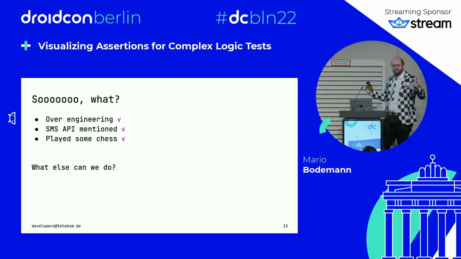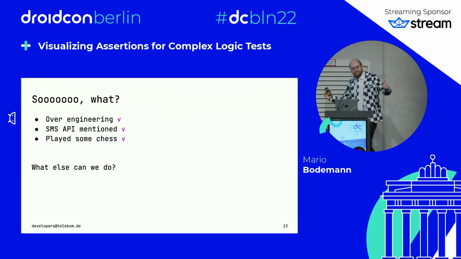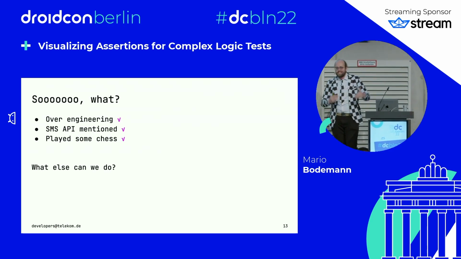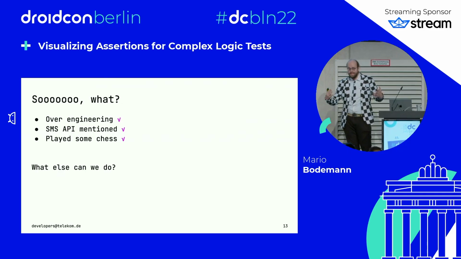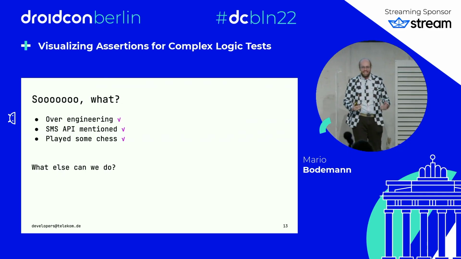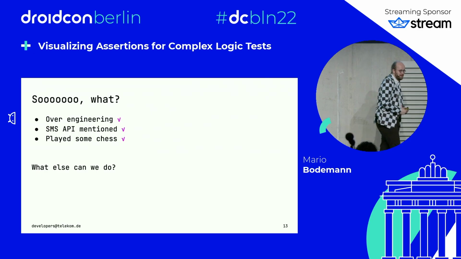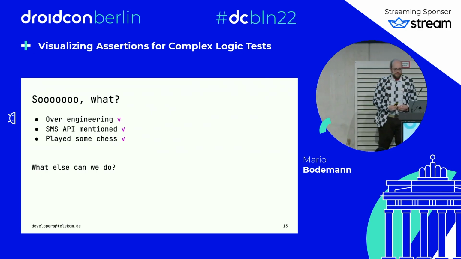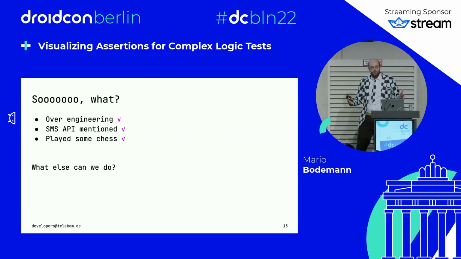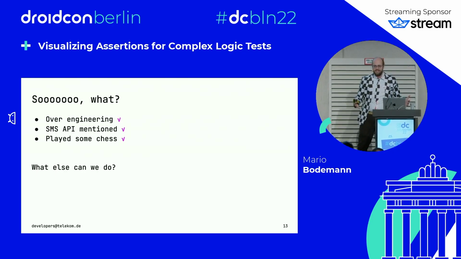So with this one, we have done parts of the talk, right? We have done our over-engineering. This is now a sample ad for the SMS API. You remember this is where we are coming from, that we can release and actually bring out to the public once our APIs come live, because it uses the SMS API, it's over-engineered, and we all like to play chess, right? But maybe that's not all.